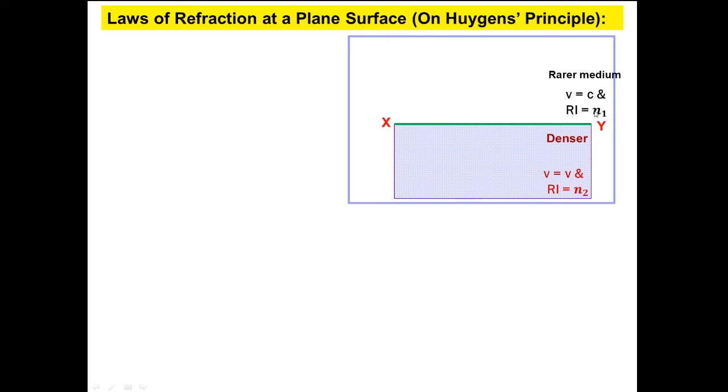If it is air, then its refractive index will be 1. And in the denser medium, let the speed of light be v and its refractive index be n2. And if it is n1, then the refractive index of the denser medium with respect to the rarer medium will be n.